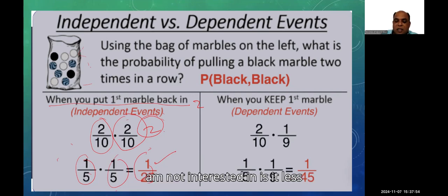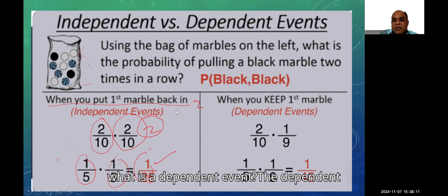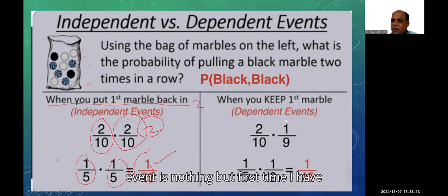But here I am not interested in whether it is less probability or more probability. But the thing is that we just have to multiply each other. So that 1 by 25 will come if it is an independent event. Okay. Now what is the dependent event? The dependent event is nothing but first time I have taken.